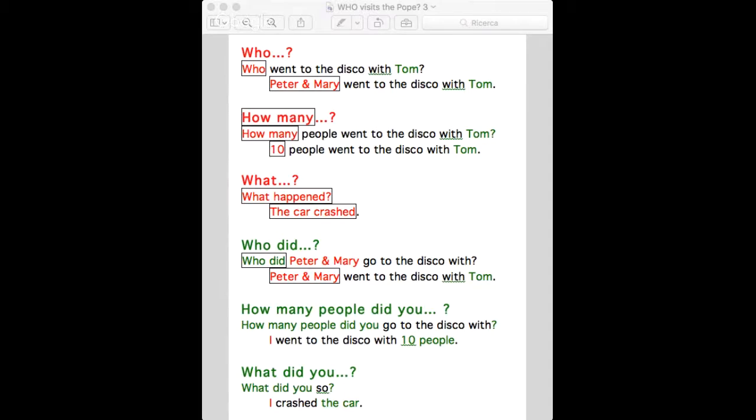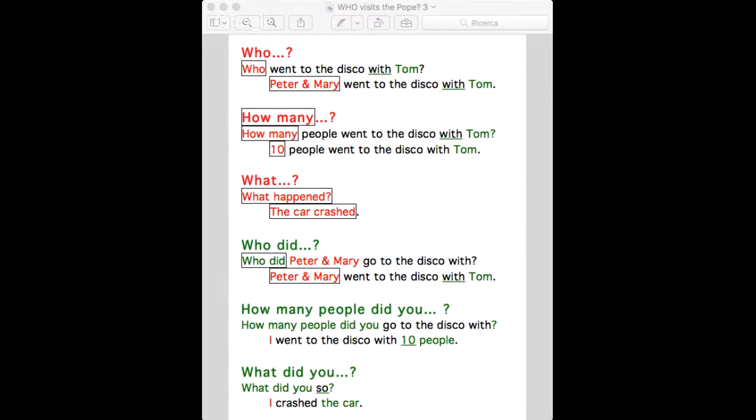So we want to know the subject when we're asking this question. Who went to the disco with Tom? Peter and Mary went to the disco with Tom. If you look further down, we have the question with who did? Who did Peter and Mary go to the disco with? In this case, we want to know Peter and Mary, they went to the disco, but who did they meet there, or who did they go together with? Peter and Mary went to the disco with Tom. So the answer is Tom.